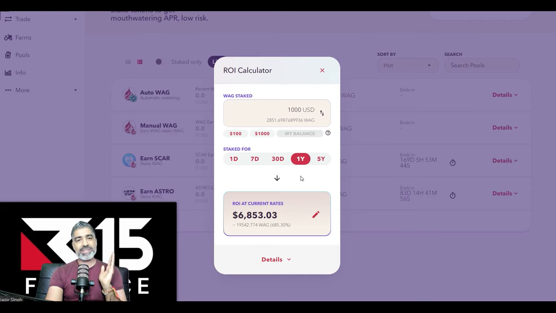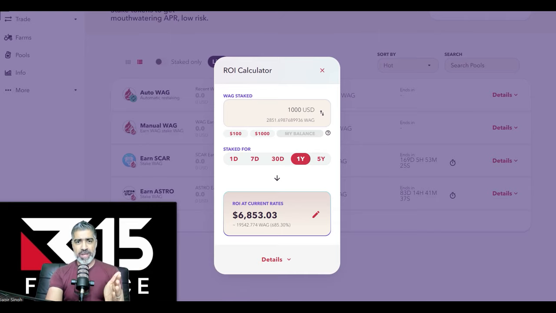That's a full 685%. So if you wanted to take advantage of this, there are other platforms that have different use cases, different liquidity protocols that you can leverage. But here we want to say, all right, Jiggy, I want to stake my money in here, but I'm only used to PancakeSwap and the Binance Smart Chain. How do I do this? That's what we're going to focus on today.